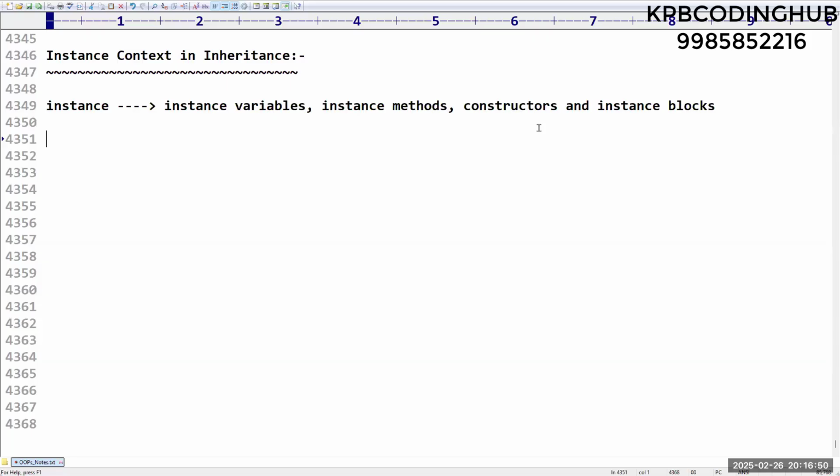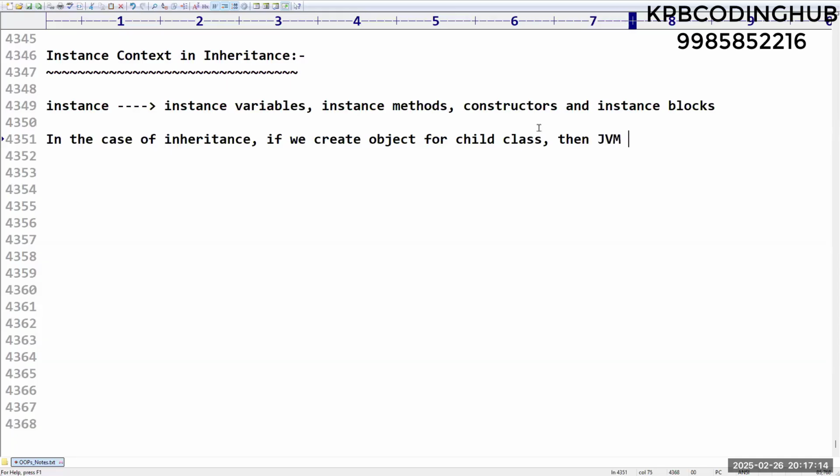Right. So let me add some theory points. Around 4 to 5 lines of theory is there. First, let me add that. See, in the case of inheritance, if we create an object for the child class, then what will happen? JVM has to execute the child class constructor automatically.